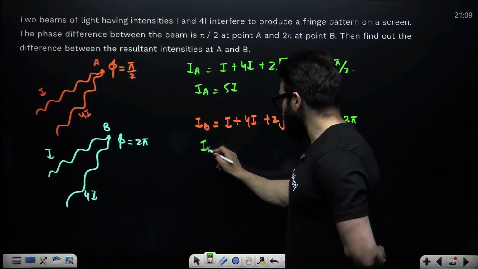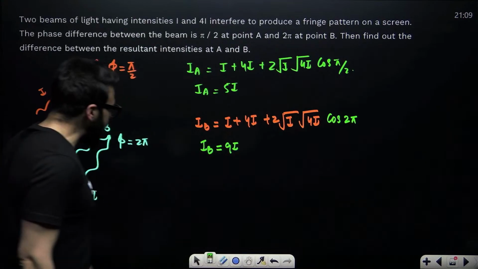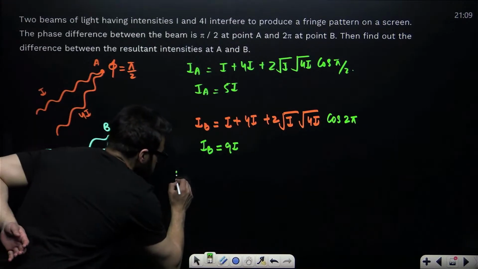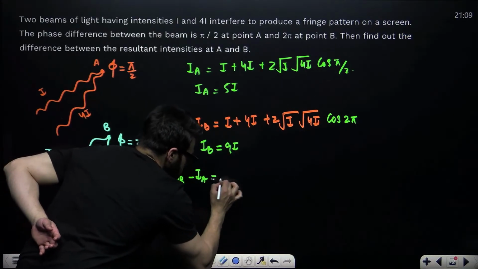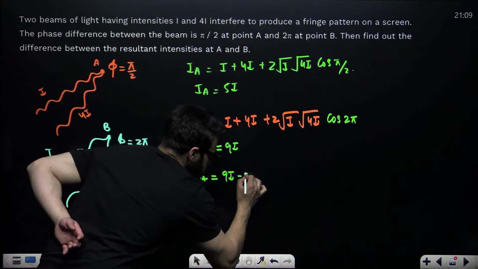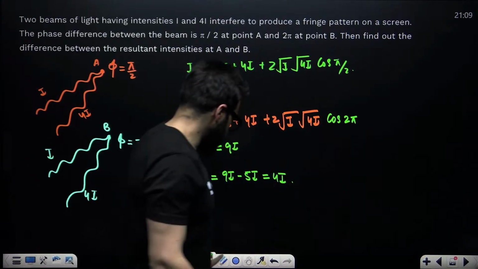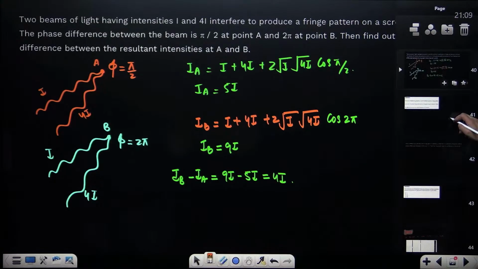If you calculate it, it will come out to be 9I. So this is the resultant intensity at A, and this is the resultant intensity at B. The difference is IB minus IA, that is 9I minus 5I, which comes out to be 4I. 4I is the correct answer.